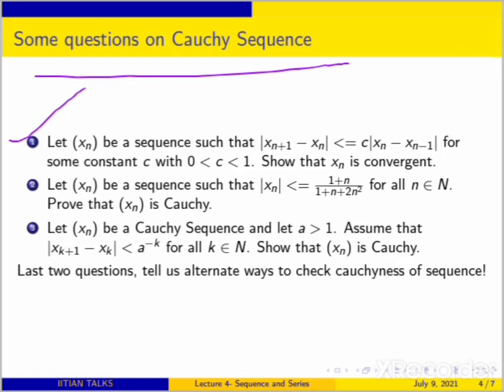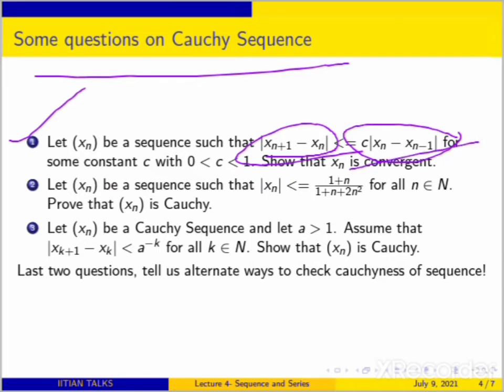Right. So you consider |xm minus xn|. Listen to my words. Because m is greater than n, you write n plus 1, n plus 2, up to n plus m, till you reach m. You get a sum of these terms, |xn plus 1 minus xn|. Then you merge them all and apply this.